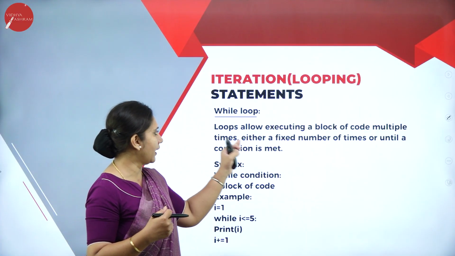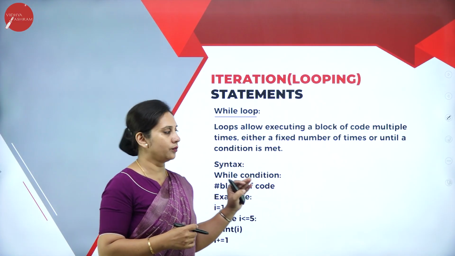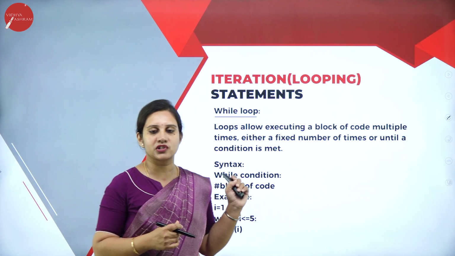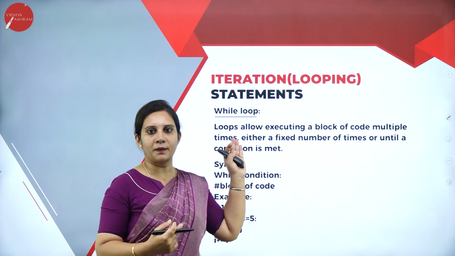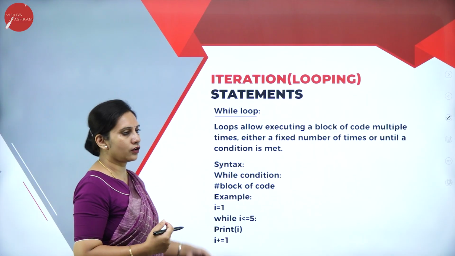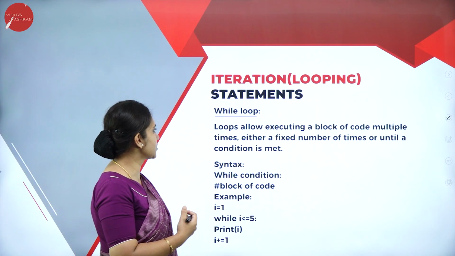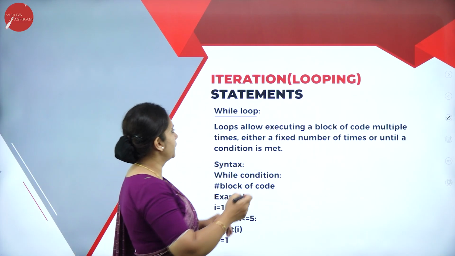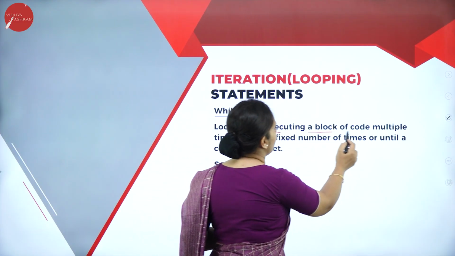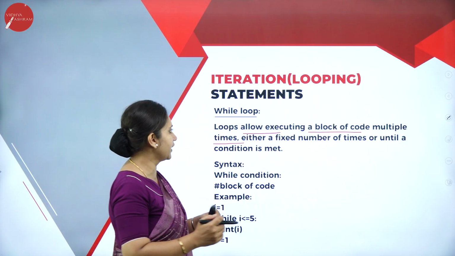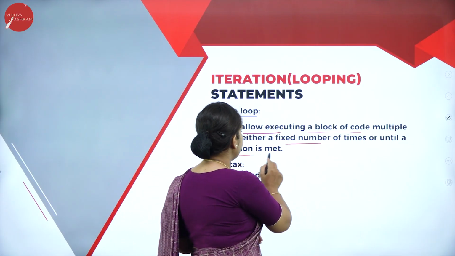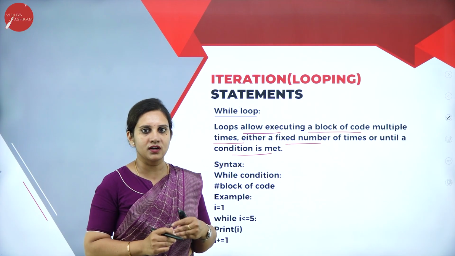Next, coming to the while loop. What is a while loop? In the repetition and iteration statements, we'll be learning two types of loops, the for loop and the while loop. For loop, we already discussed. A while loop allows executing a block of code multiple times, either a fixed number of times or until the condition is met.